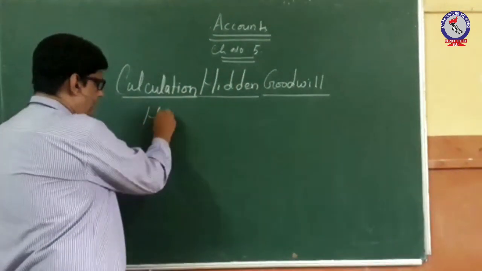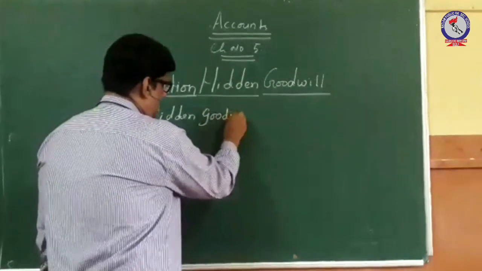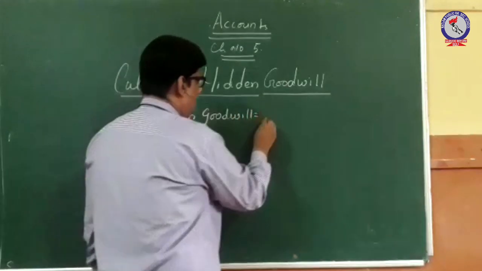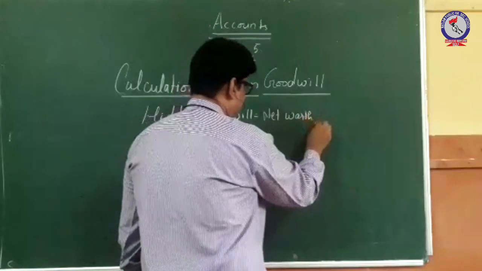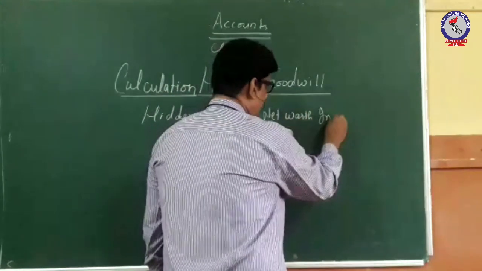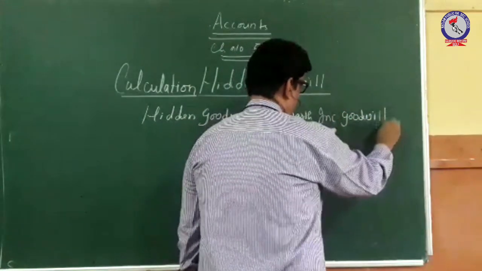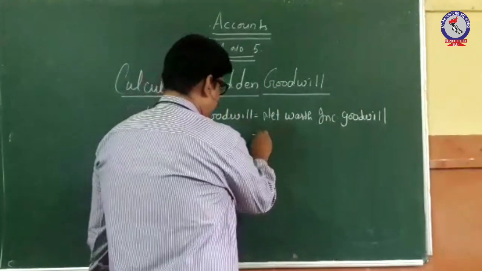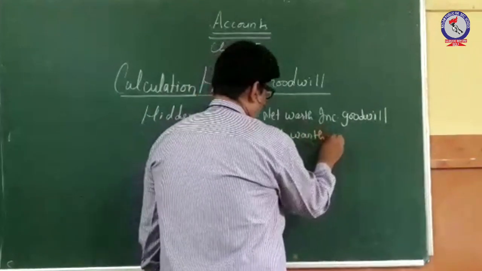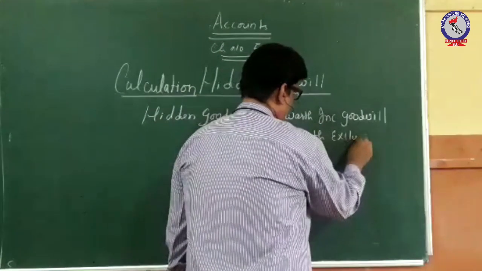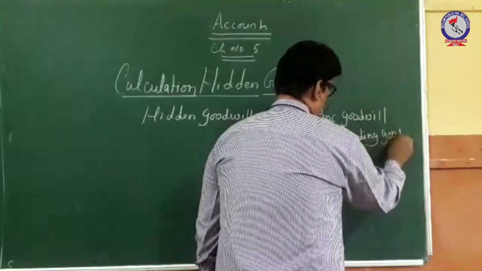Hidden goodwill equals net worth including goodwill minus net worth excluding goodwill.